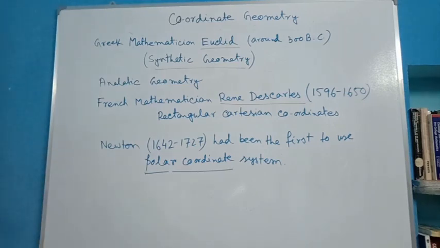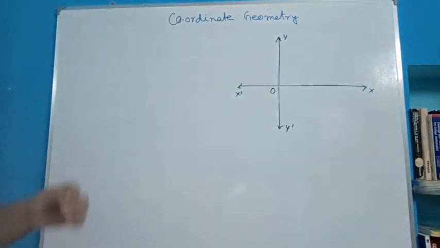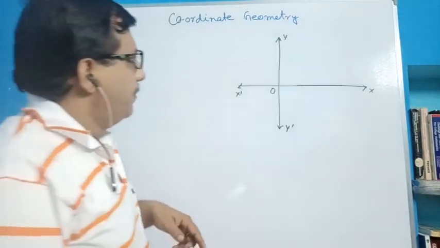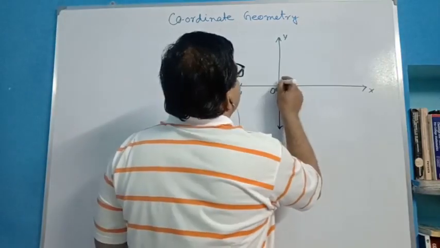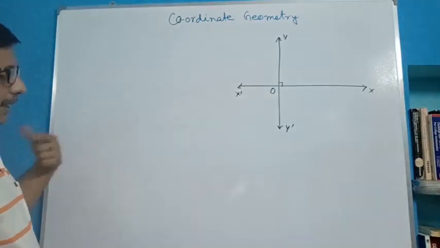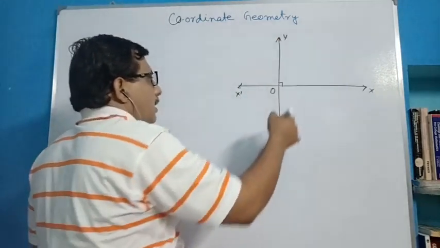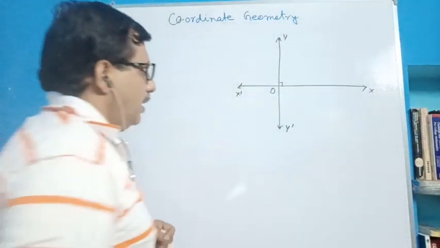Next we go to the rectangular Cartesian coordinate system. If we take two straight lines perpendicular to each other, at a right angle, it is rectangular. Then one axis is x dash x and the other is y dash y.